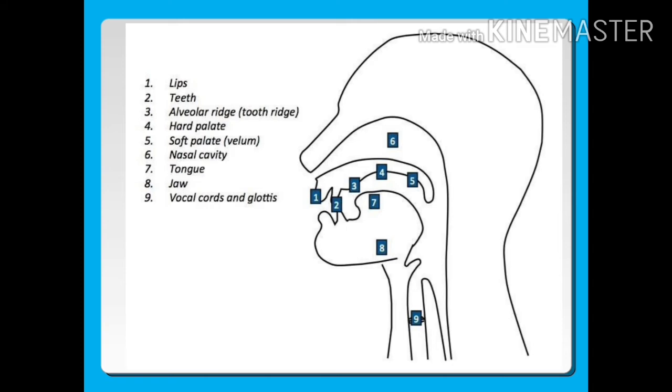So we have learned about the lips. There are two parts of the mouth which help to produce speech. In this way we can observe in this figure that various types of internal organs are there: lips, teeth, alveolar ridge, hard palate, soft palate, nasal cavity, tongue, jaw, vocal cords and glottis, to produce the articulation of articulatory phonetics.